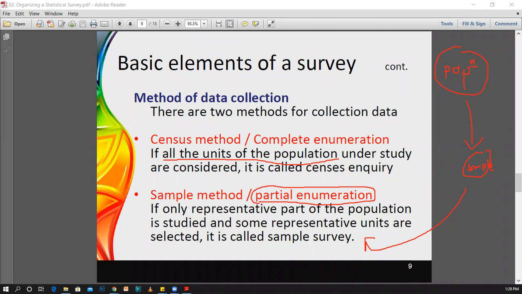After defining the method of data collection, you have to identify in which way you are going to collect the data. Whether it is census or sample, in which way am I going to collect the data?